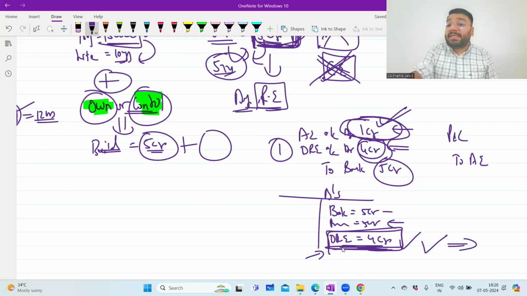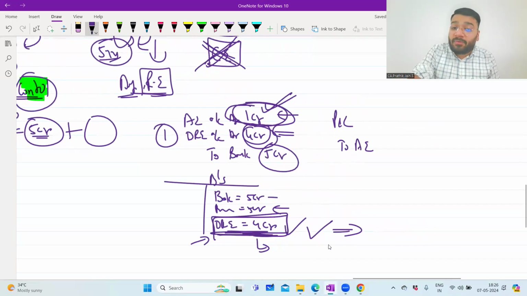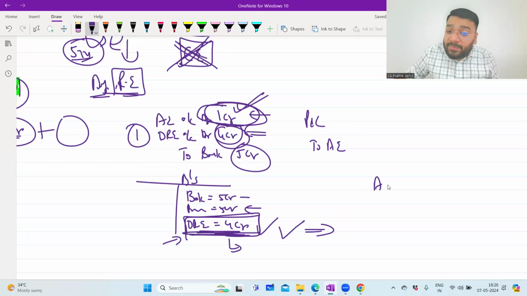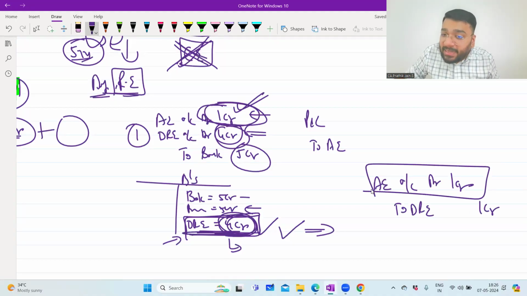So what will I do in the next year? Next year, out of this 4 crore rupees, 1 crore rupees I'll transfer to my expenditure account in the form of advertisement expenditure. So what is my next year entry? Advertisement expenditure account debit 1 crore, and now 1 crore I have to minus from this. So from debit, if I have to minus, I have to put in credit. So to deferred revenue expenditure 1 crore, and this I transfer to P&L account.